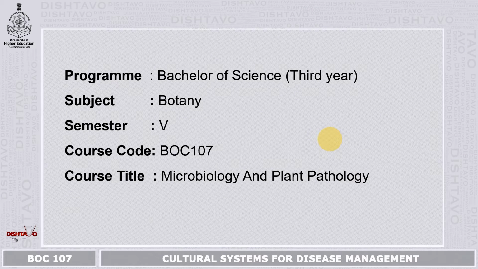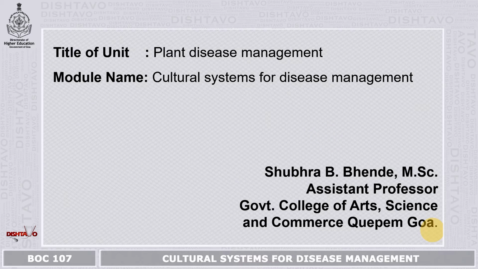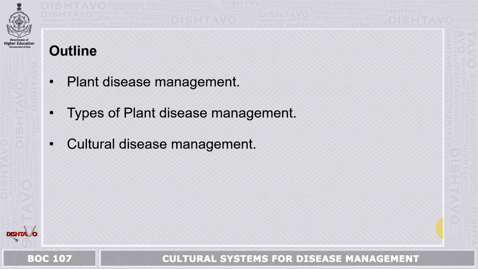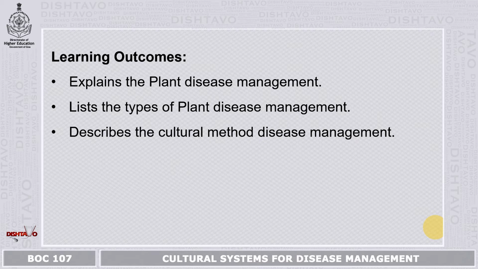Program Bachelor of Science, 3rd year, Subject Botany, Semester 5, Course Code BOC 107, Course Title Microbiology and Plant Pathology. Title of the unit Plant Disease Management, Module name Cultural Systems for Disease Management. Outline: Plant Disease Management, Types of Plant Disease Management, Cultural Disease Management. Learning Outcomes: explains plant disease management, lists the types of plant disease management, describes the cultural method of disease management.